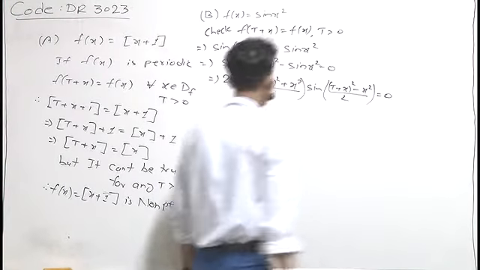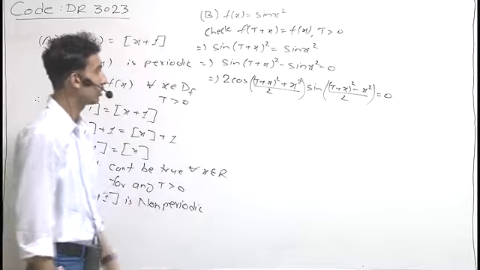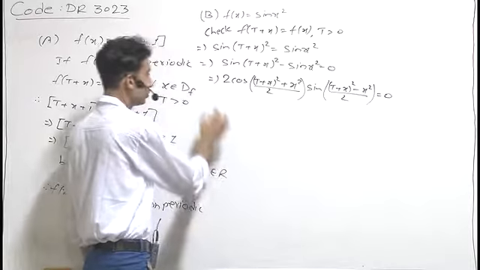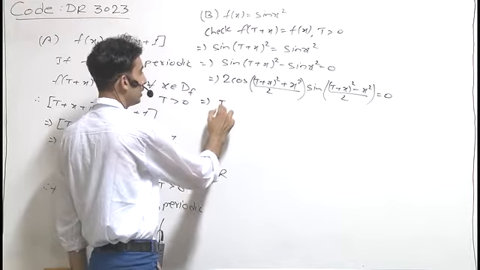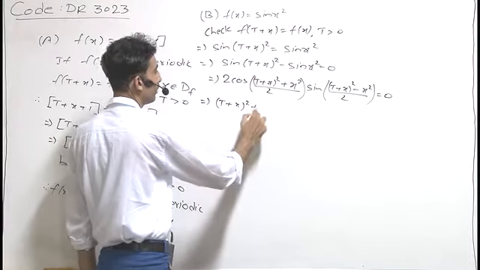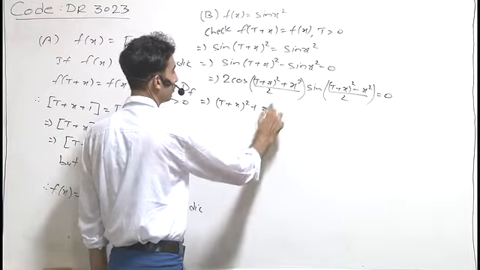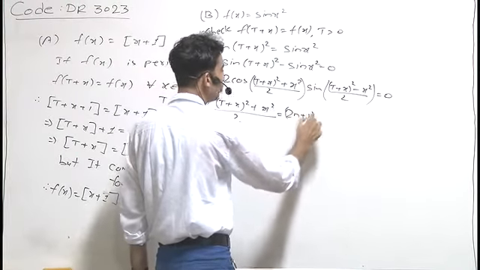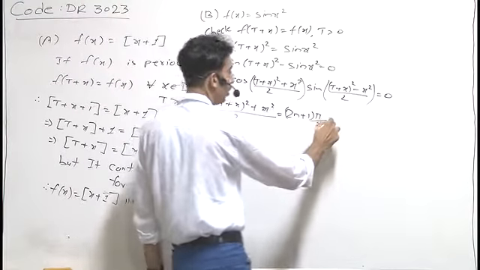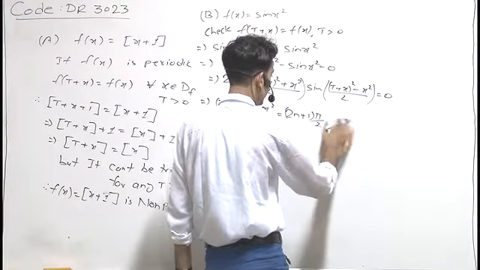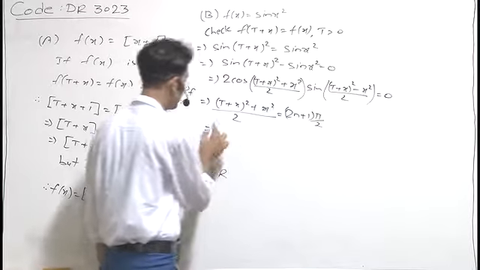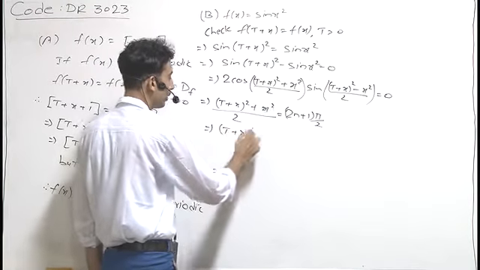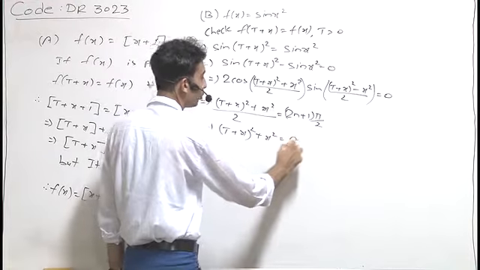Equal to 0. Either we will have cos of this angle equal to 0 or sin of this angle equal to 0. So we will have ((t + x)² + x²)/2 = (2n + 1)π/2, or we can write (t + x)² + x² = odd π.